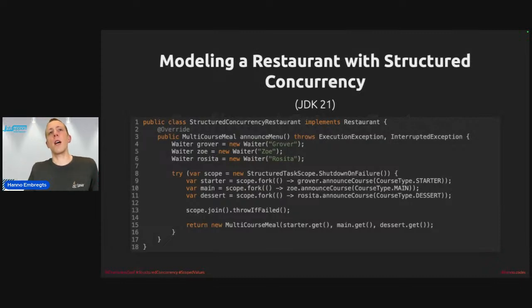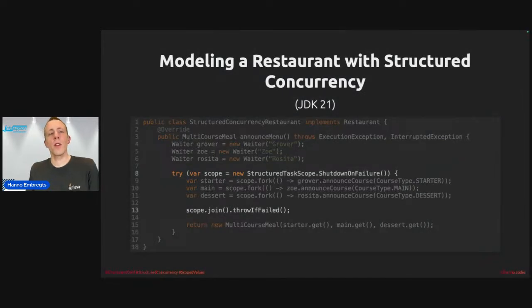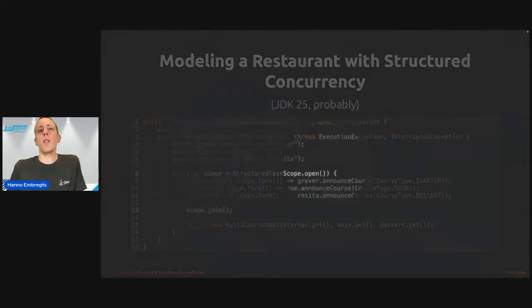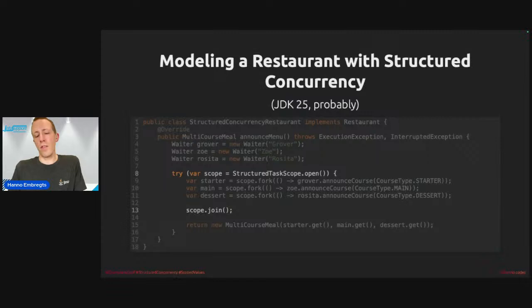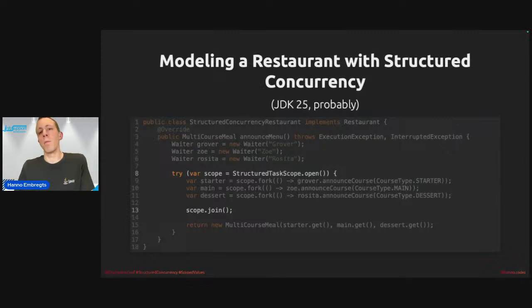So this is how we are used to doing structured concurrency, with the ShutdownOnFailure constructor right here and the scope.join. These are the changes that would probably end up in JDK 25. So I'll switch again. This will be a static method now. You don't have to call the constructor, and the throwIfFailed has been removed, and the join method will automatically throw any thrown exceptions.